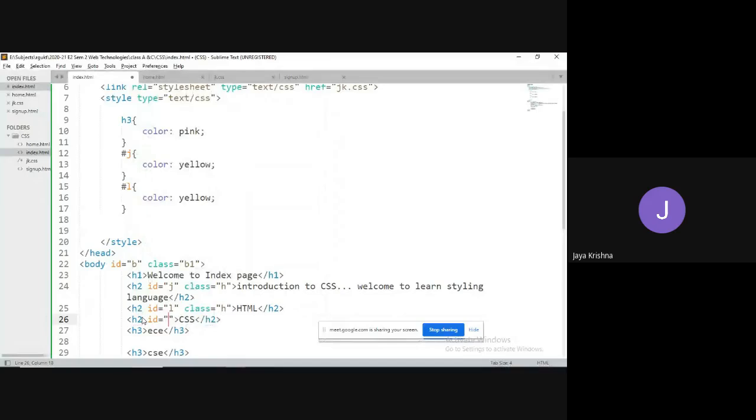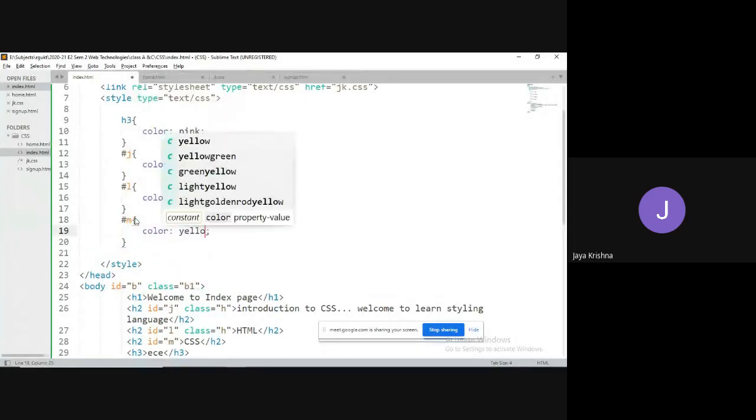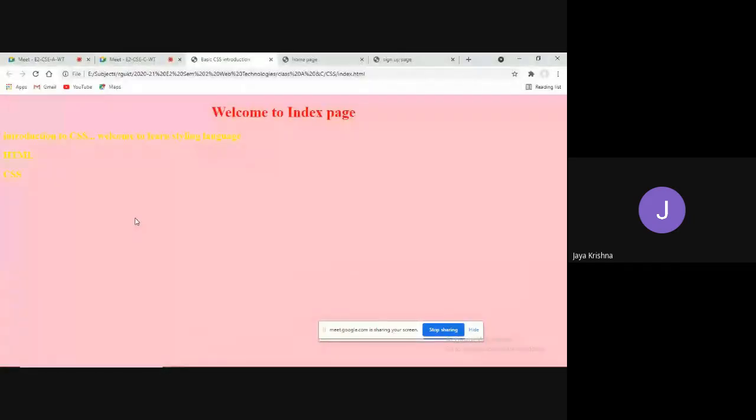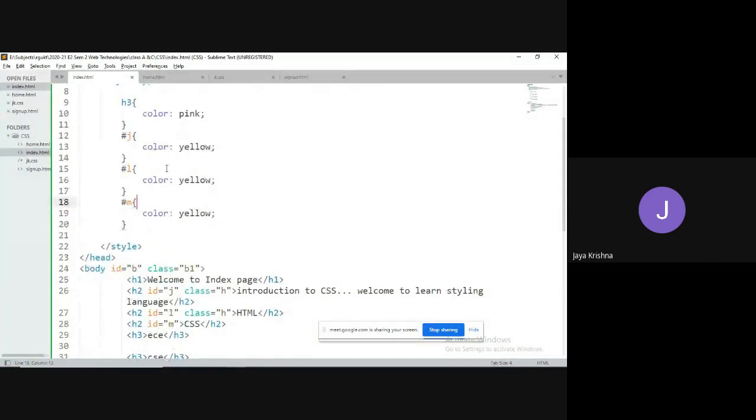ID equal to M. Hash M, color equal to yellow. If I refresh, all these three have the same color. Guys, observe, the same thing you can write here as style equal to color equal to yellow, style equal to color equal to yellow, and you will get the same output.